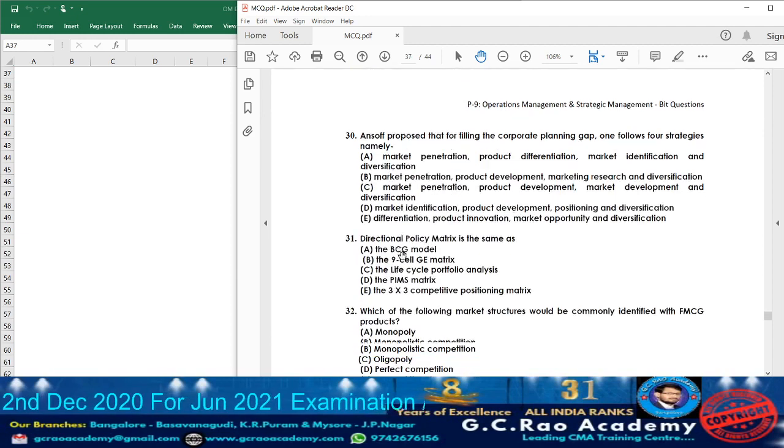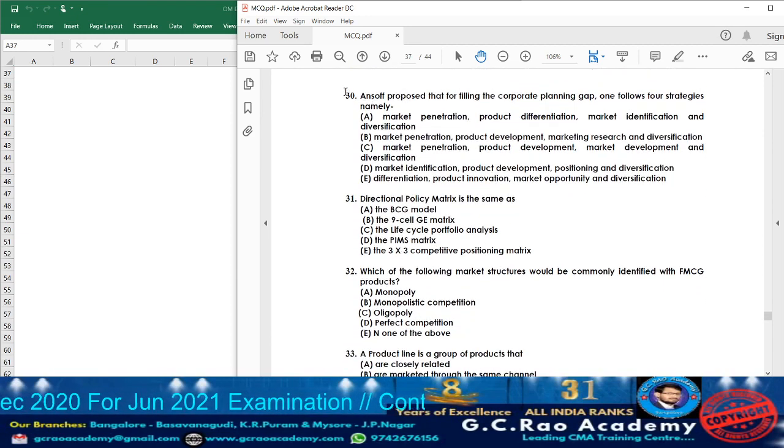With that, question 29 is completed. Now let us move on to question 30. Ansoff proposed that for filling the corporate planning gap, one of four strategies is used. See, the Ansoff model.